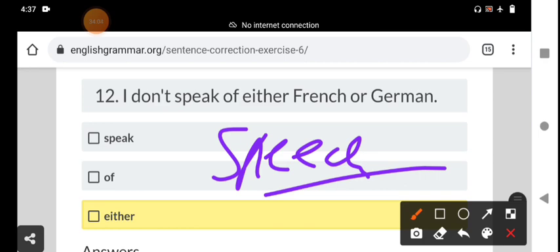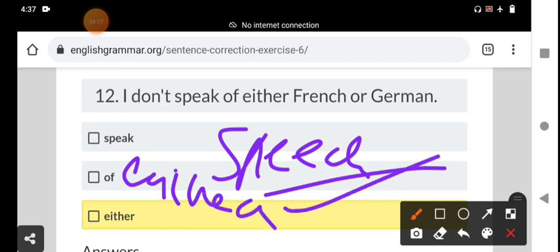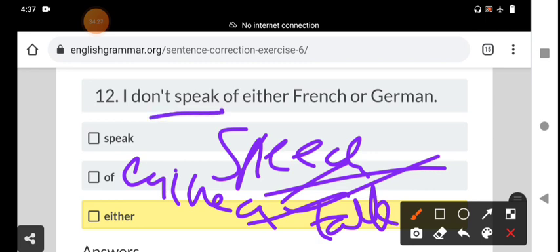For example, give a speech. It is formal language. Instead, give a talk; talk is informal language. We should not use talk in official language. Speech is the right answer. Here, speak is a verb in present tense. Either French or German, the word "of" is redundant and has been deleted. I don't speak either French or German.